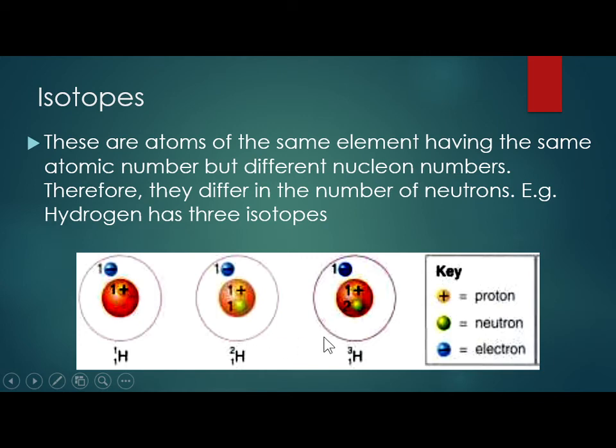Hydrogen, deuterium, tritium. But again, you can say hydrogen 1, hydrogen 2, hydrogen 3. Quite a number of elements on the periodic table do not have multiple isotopes. Therefore, they only have one type of atom. And so that one type of atom is still called an isotope, a single isotope. But here, these are 3 isotopes.